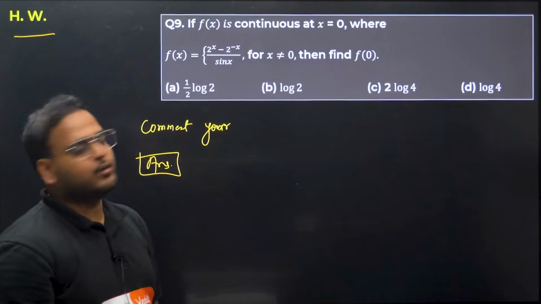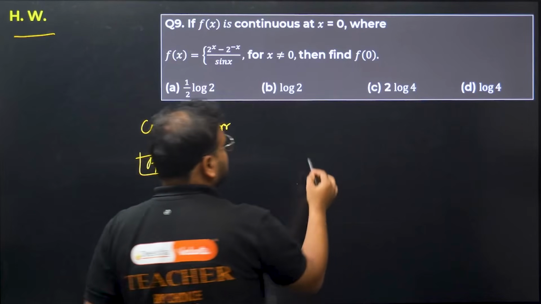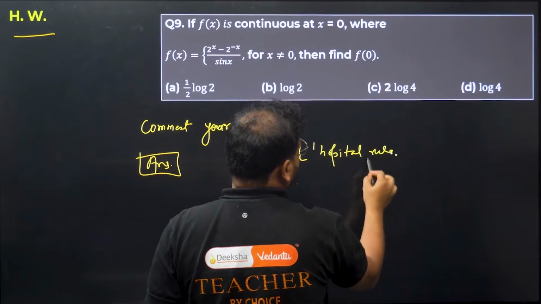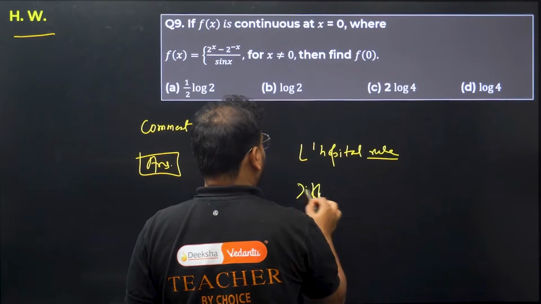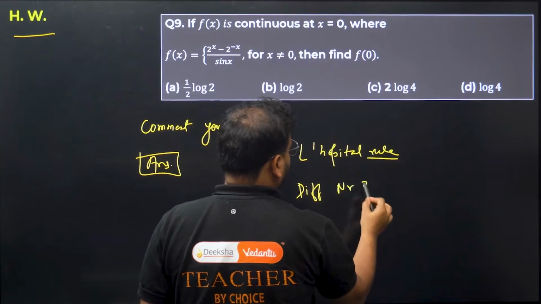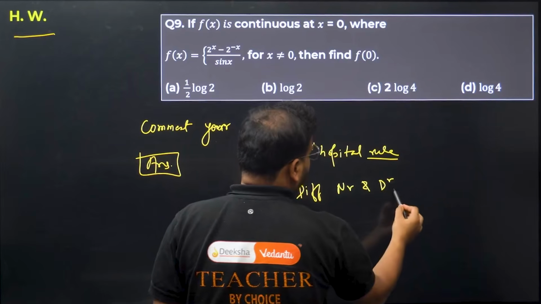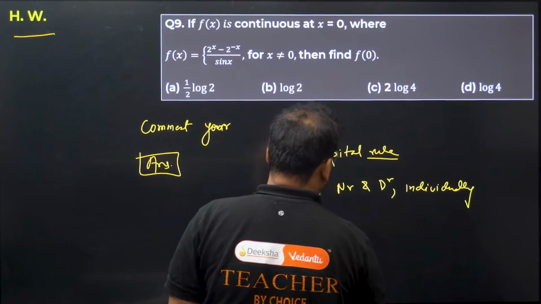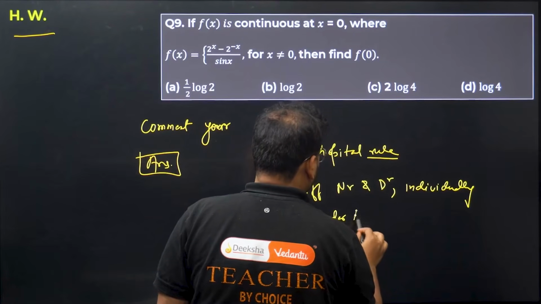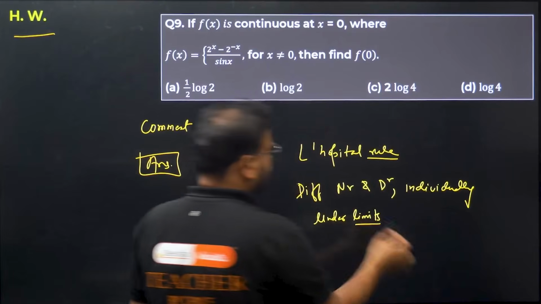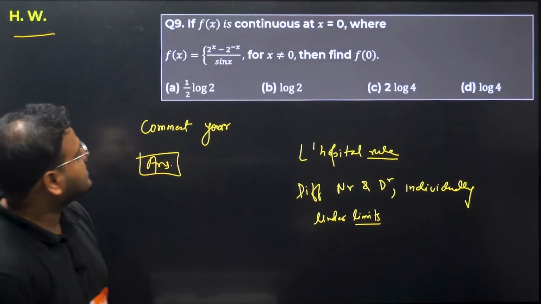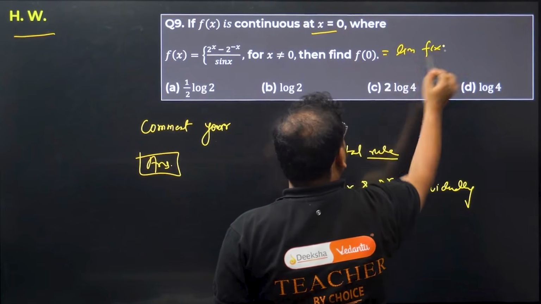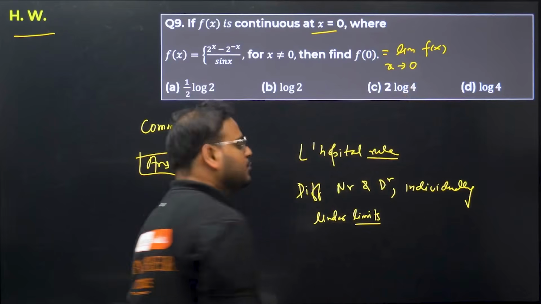Okay, what are you going to use? Same approach you can use. The approach is L'Hopital's rule. What it means is differentiate the numerator and denominator individually under limits. And finally substitute the value of x, which is given in this case as x as 0. So it will become the limit of the function f(x) when x tends to 0. Do it and let me know the answer.